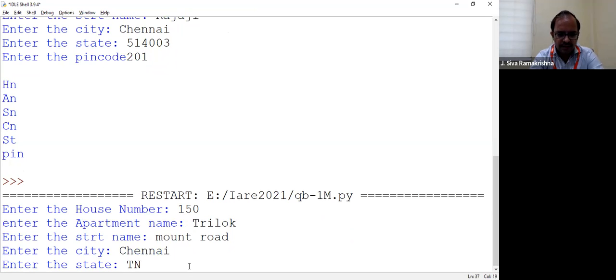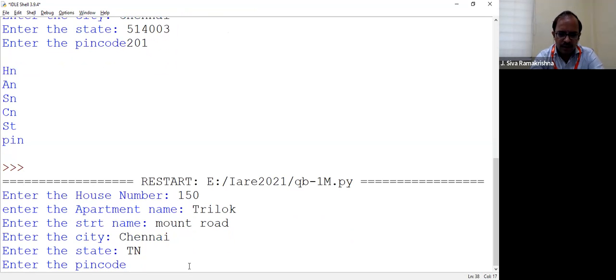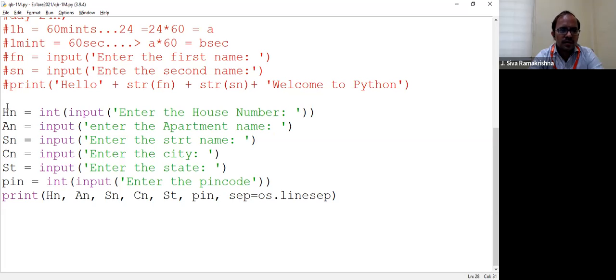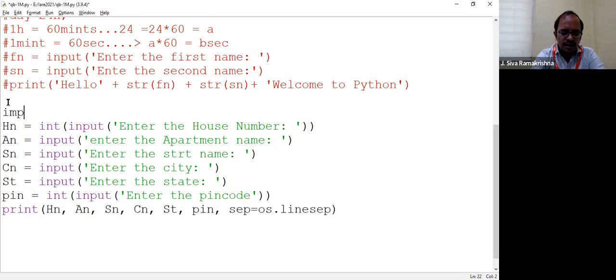State. I will enter TN. Pin code. So there is an error because we haven't imported OS. So we need to import OS into the program first. Let us say if I import OS and then rerun this.